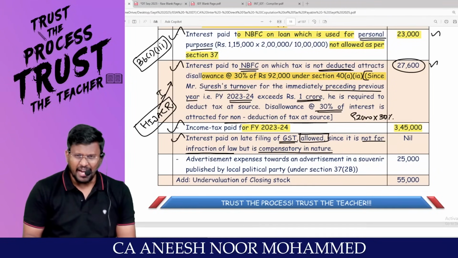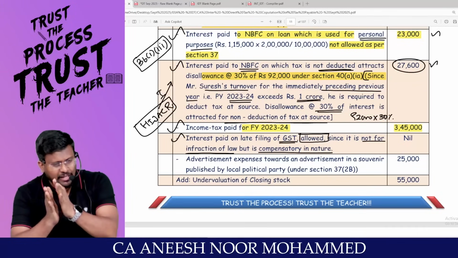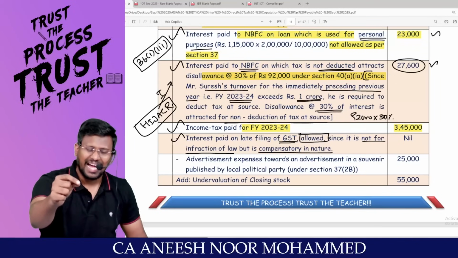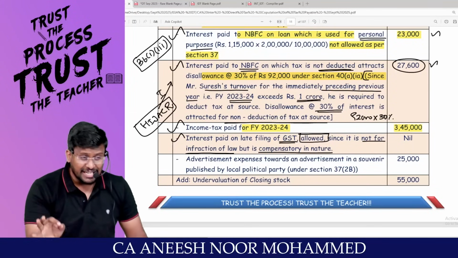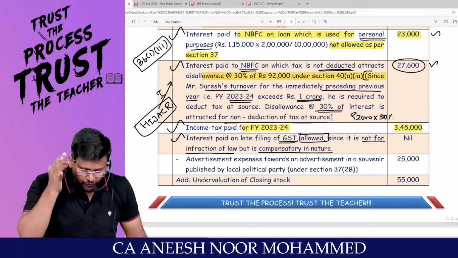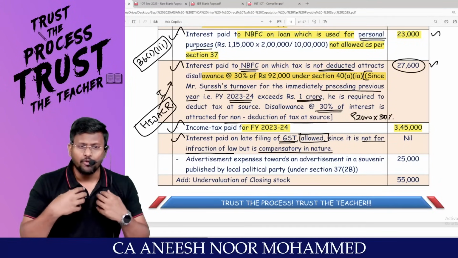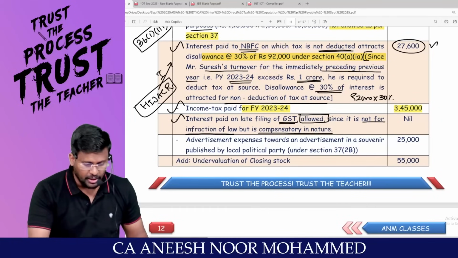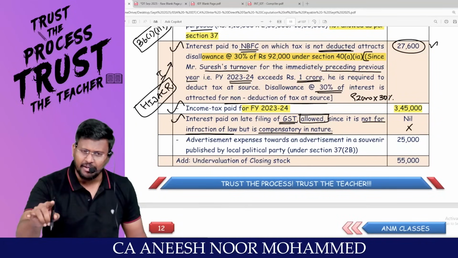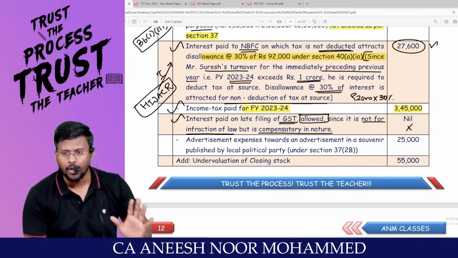Suppose I have to pay 10,000 rupees today, but I have not paid it today. I paid that 10,000 after 4 days. So there is a delay in payment. For that, I paid 10,100. That 100 rupees I paid as interest. Interest is not infraction of law. Since there is a delay in payment of money, I have compensated you. That is allowed. Hence, no need to add back. So 234F late fee, penalty and all debited to P&L account should be added back, whereas interest on delay should not be added back.